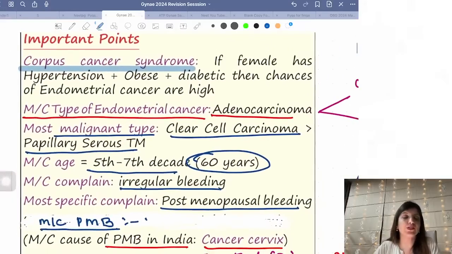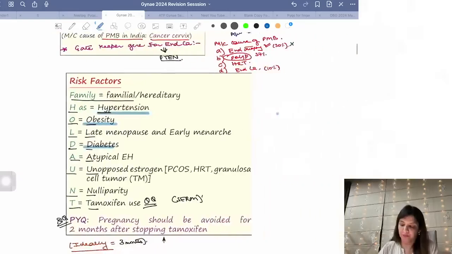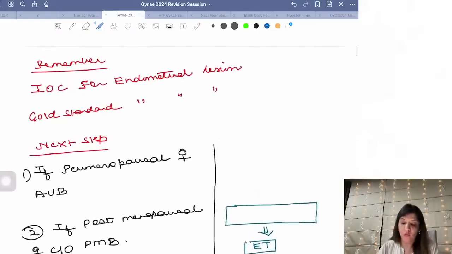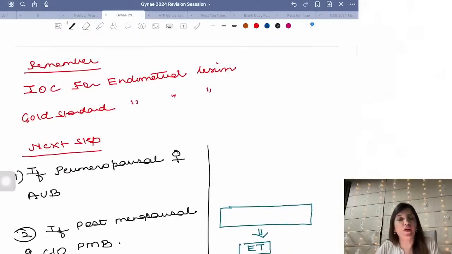What is corpus cancer syndrome? If a female has hypertension, she is obese plus she is diabetic, then there are high chances of endometrial cancer, right? Now, what is the investigation of choice for endometrial lesions?